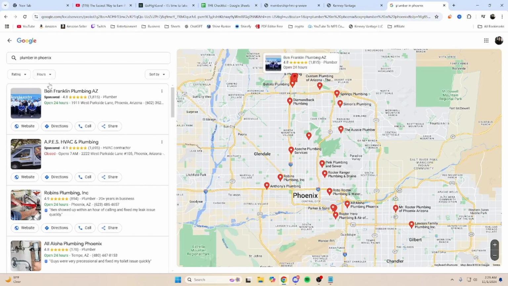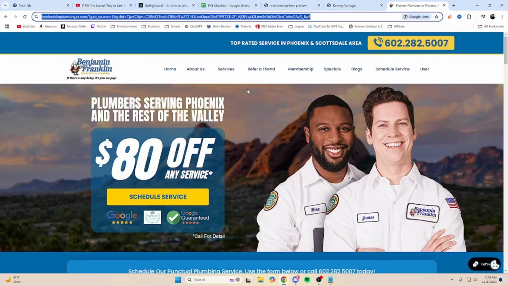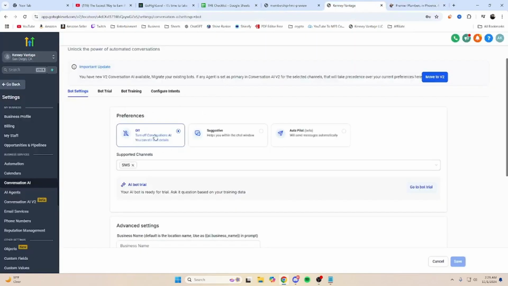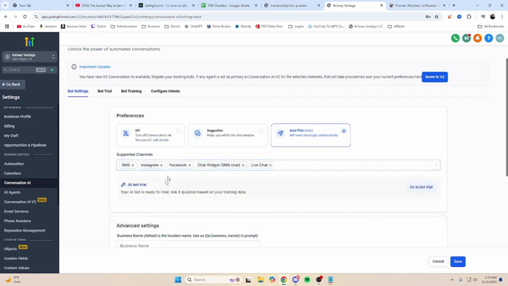Say we want to use Ben Franklin Plumbing as an example. We can go to their website right here, grab the link at the top, go back to Conversation AI, and train it with that link. So what we're going to do is turn it on to autopilot. We're going to do the supported channels: SMS, Instagram, Facebook, chat widget, live chat, stuff like that.